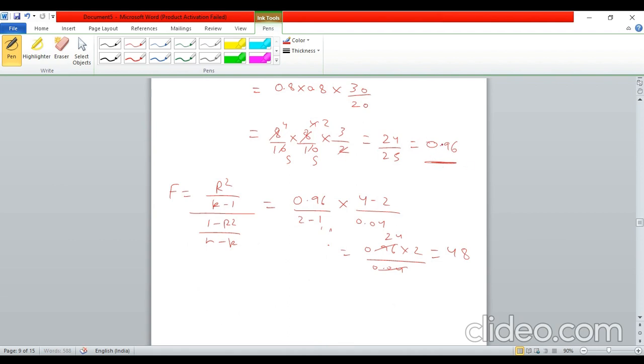Now, once you have calculated this, put it in the formula of f. This was the formula for f. So this will be 0.96 divided by k minus 1, where k minus 1 is 2 minus 1, into n minus k, which is 4 minus 2, divided by 1 minus r square, that is 1 minus 0.96, which is 0.04. If you solve this, you will get the value of f as 48. I think 48 was in one of the options, so this should be the correct answer for this one.